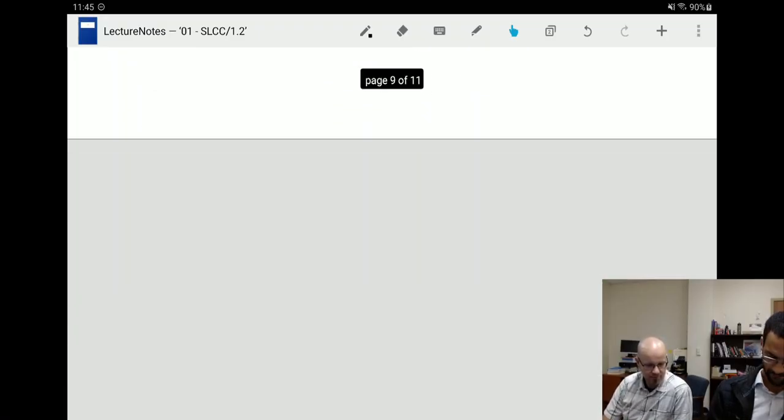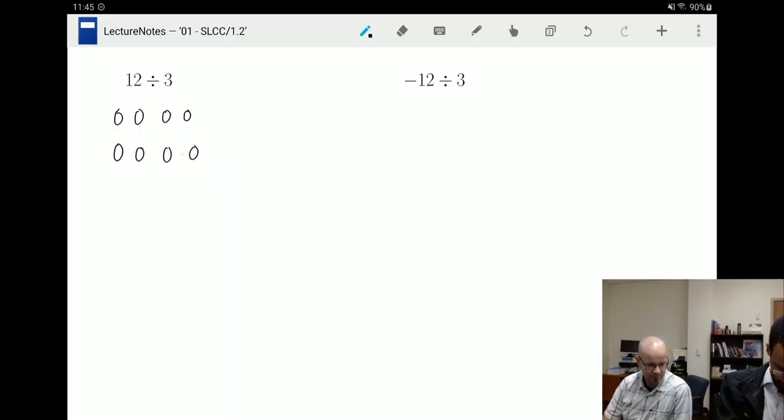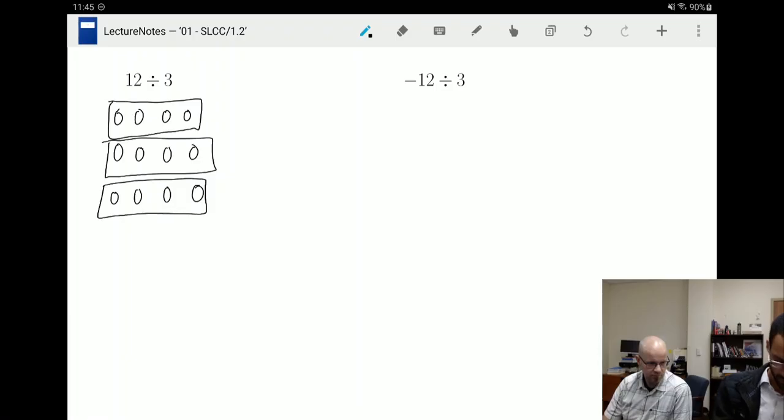All right. Division? Let's go to division. Okay, let's draw some pictures again. So we got 12 objects. And I want to know if I broke this up into 3 total groups, what do I have in a single group? 4 black dots or circles.